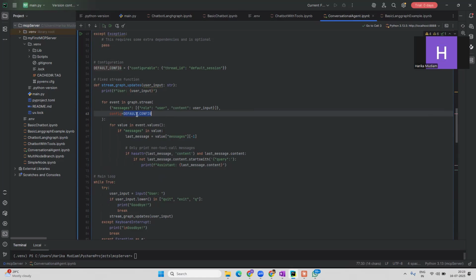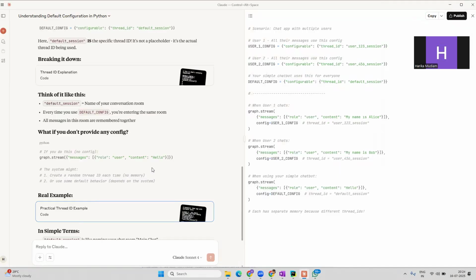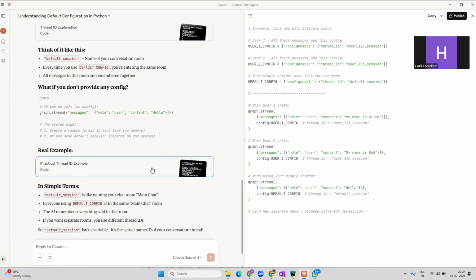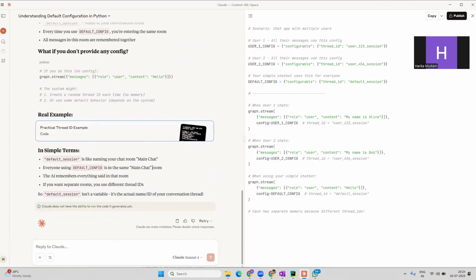So what the default config does is it will try to get the thread ID of that exact session. If you see here, thread ID is the default session. That means if you are in a chat room, whatever session is open for that chat conversation will be considered as a thread ID, the default session thread ID, and it will be provided to the default config. I hope I've made this concept clear to you. I've even checked some examples in Claude to keep this simple for you. If you need more information or more examples, please let me know in the comments. I will try to come up with something from my side.